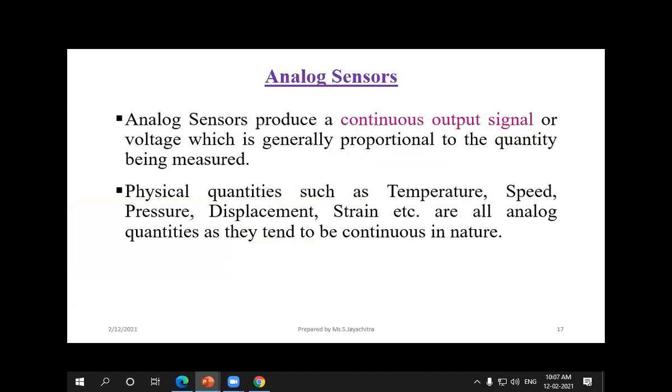The next thing is the analog sensor. An analog sensor will produce a continuous output signal, in terms of sine waves or square waves. If you wish to monitor physical quantities like temperature, or measure pressure or displacement, the analog quantities will be continuous in nature.